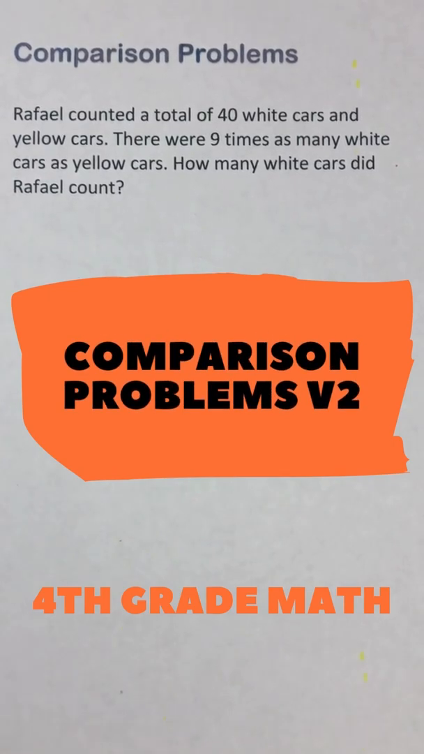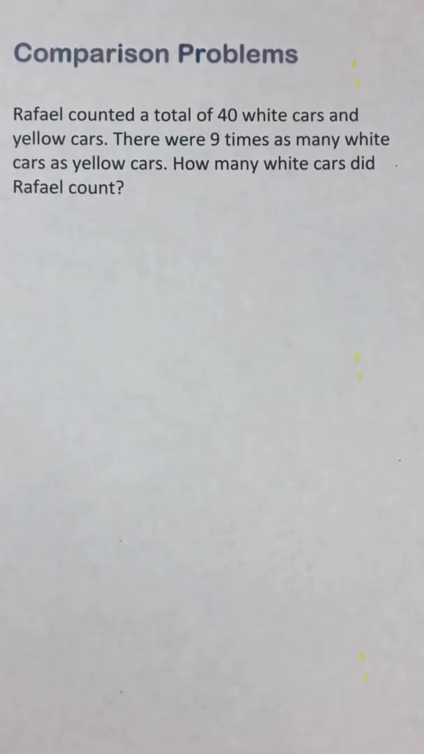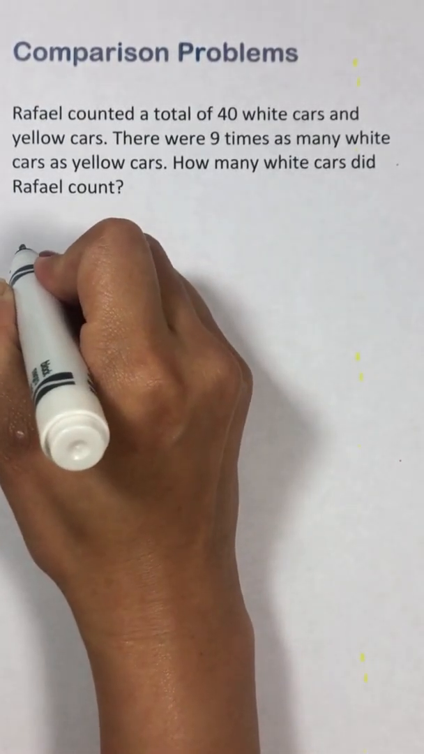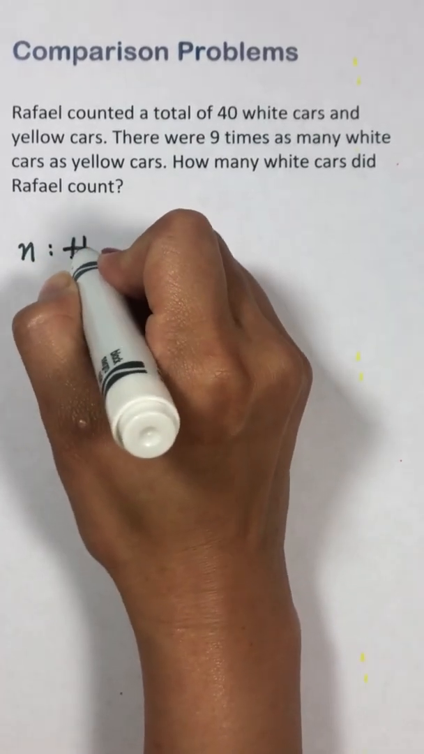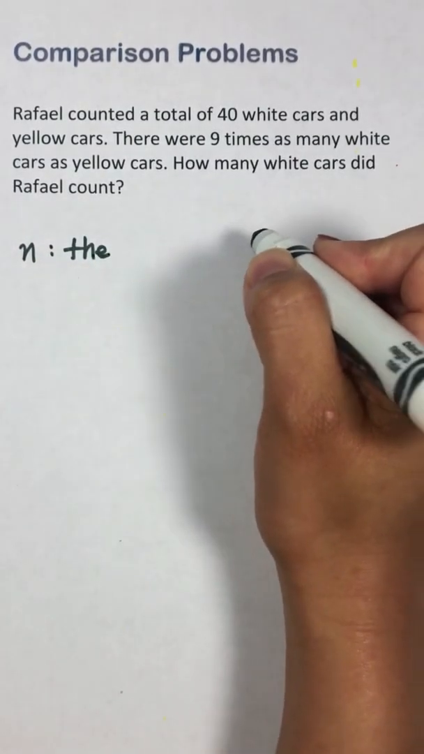Raphael counted a total of 40 white and yellow cars. There were 9 times as many white cars as yellow cars. How many white cars did Raphael count? So let n represent the number of yellow cars.